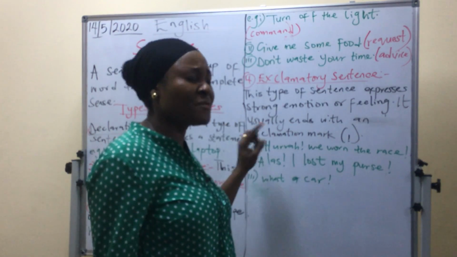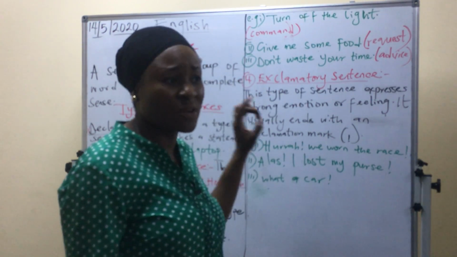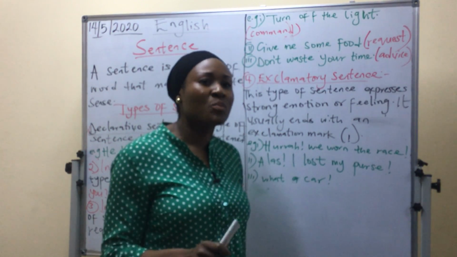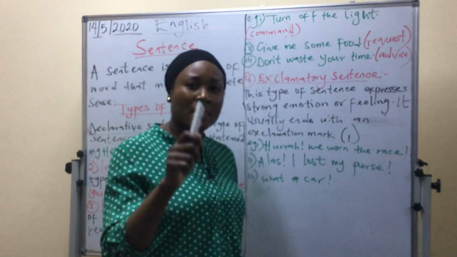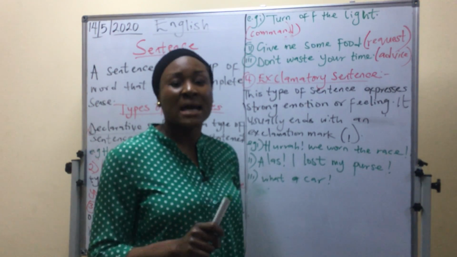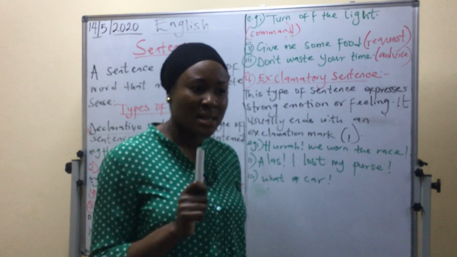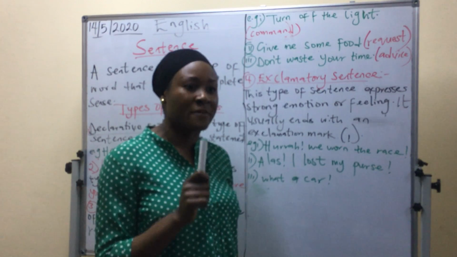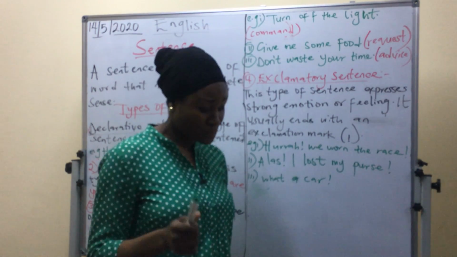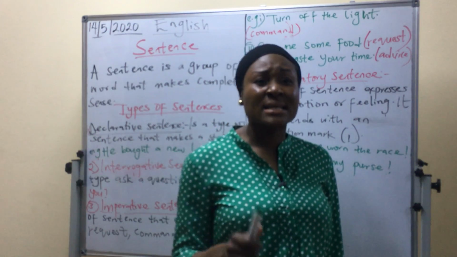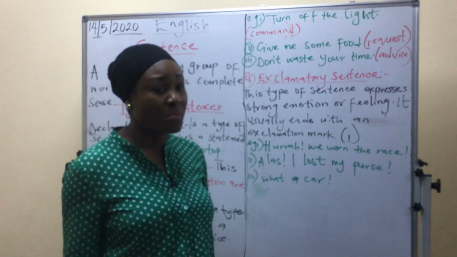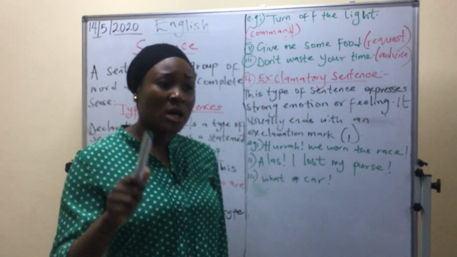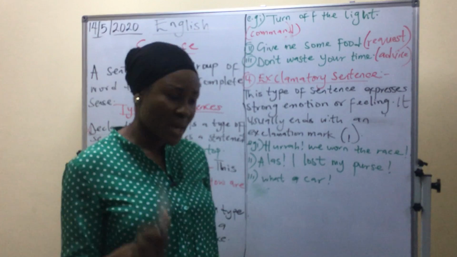Before I continue with this type of sentence, I want to say something very important about sentences. A sentence must start with a capital letter. A sentence must have a subject and a predicate. Predicate is verb. And a sentence can end with a full stop, a question mark, or an exclamation mark, depending on the type of sentence you are making.